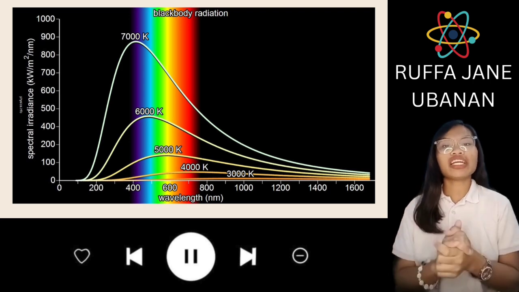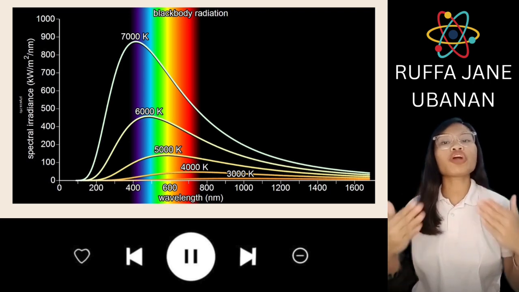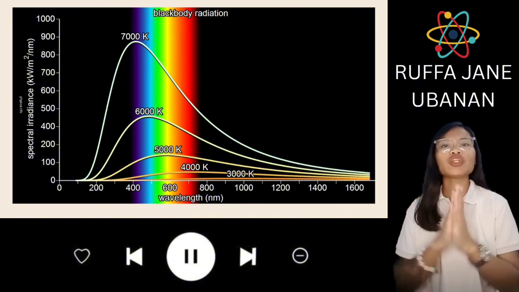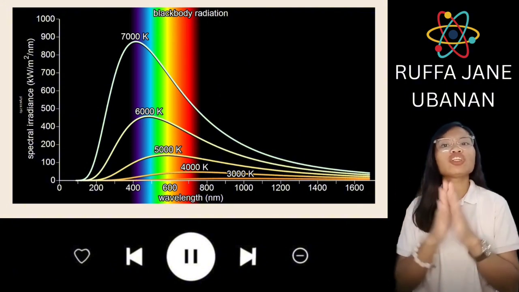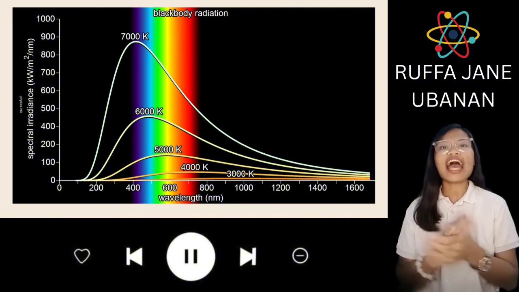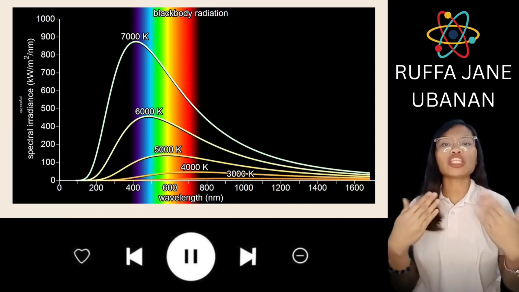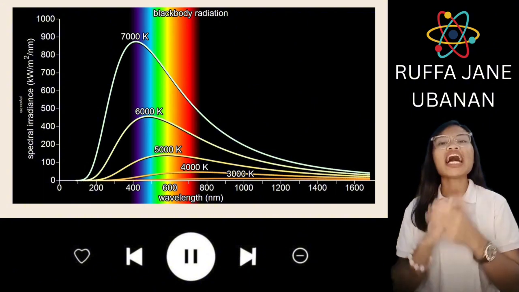The key point here is that hotter objects emit more radiation at shorter wavelengths, and classical mechanics could not explain the sudden drop in intensity at high frequency, predicting instead infinite energy, or what we call the ultraviolet catastrophe.